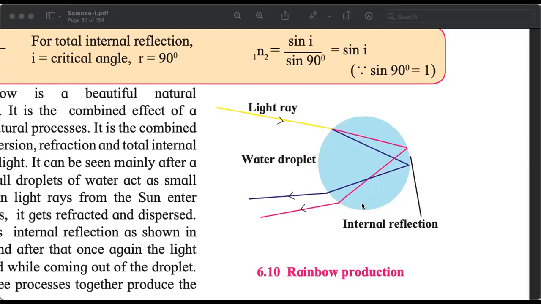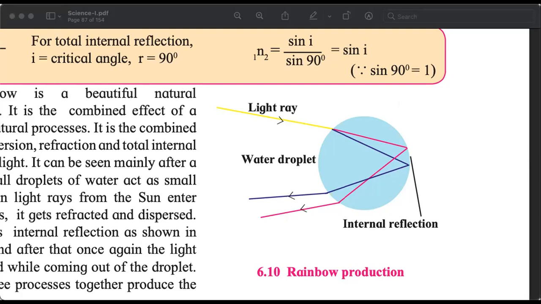Water is different from air and water is denser than air. At least we can say the density of the water is different from the density of the air. So each of the water droplets suspended in the air acts as a prism, something like a prism.